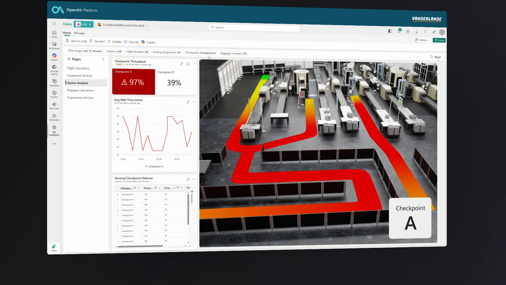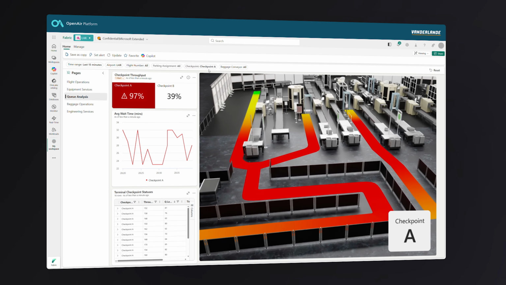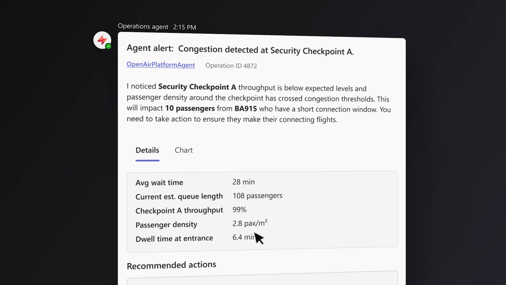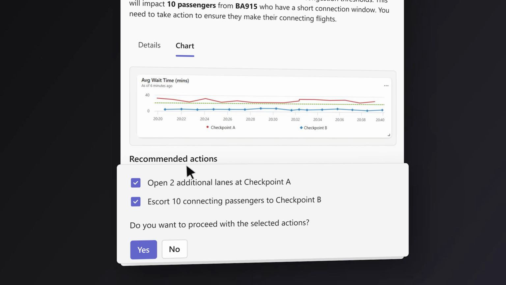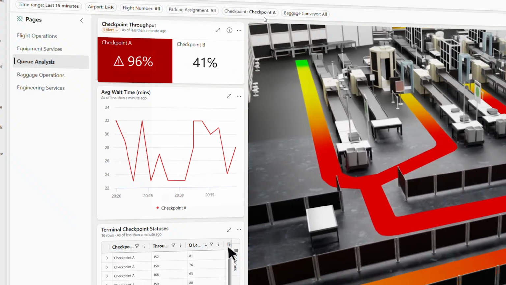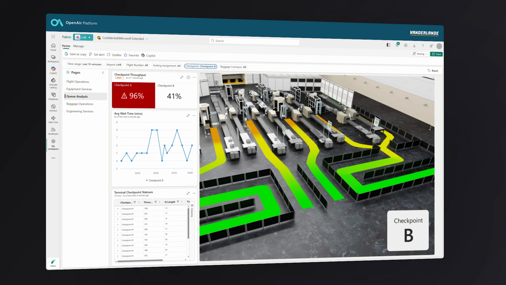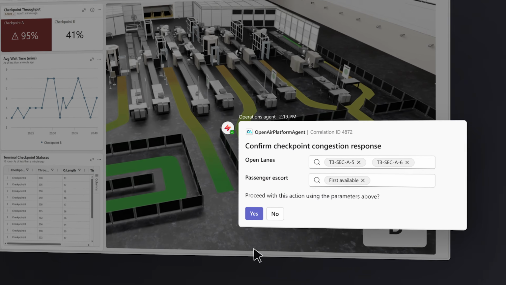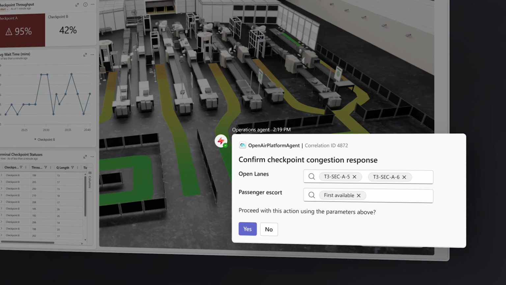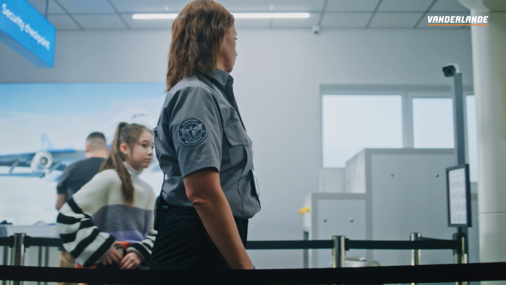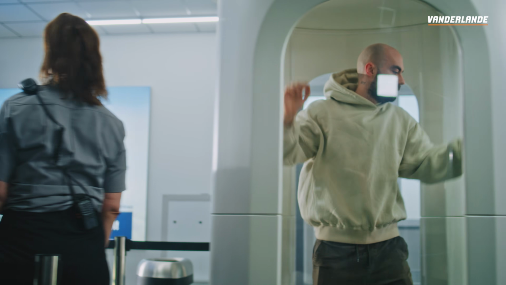Meanwhile, inside the terminal, the 3D view shows a heat map highlighting congestion at Security Checkpoint A. The operations agent recommends opening lanes and rerouting passengers. The operator stays in control, first verifying conditions and then approving the agent-recommended actions, dispatching staff to escort tight connection passengers through a faster route and onto their gates.